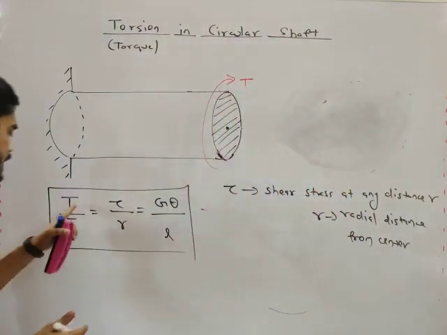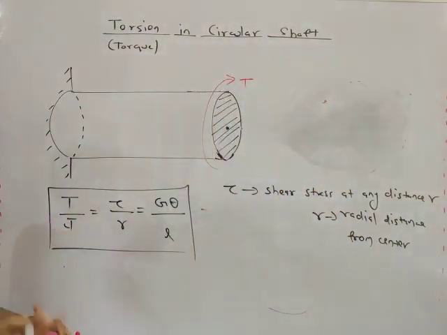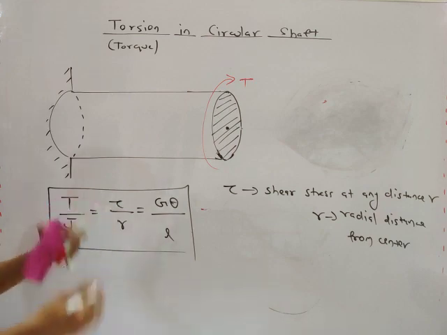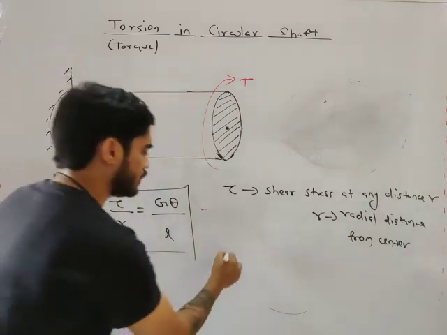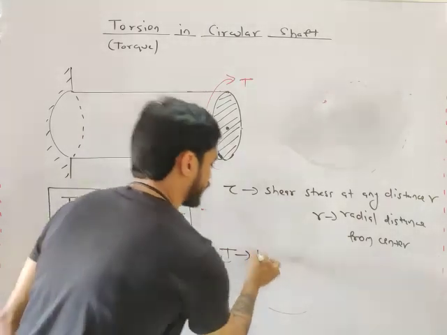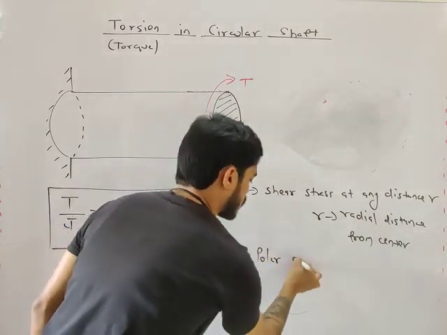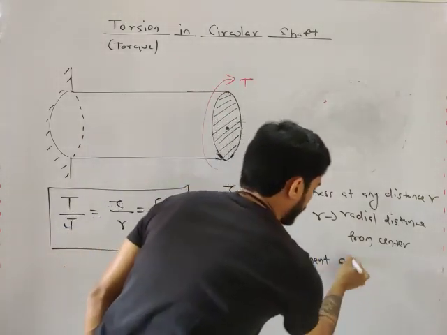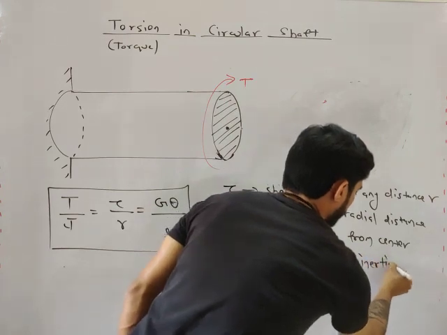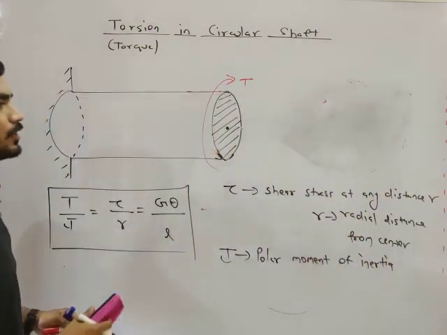Now, what is this T? T is the torque, my friend. Very easy. T is the resisting torque. This parameter is very important to understand, my friend. J, which is known as the polar moment of inertia. This is a very important parameter to understand.